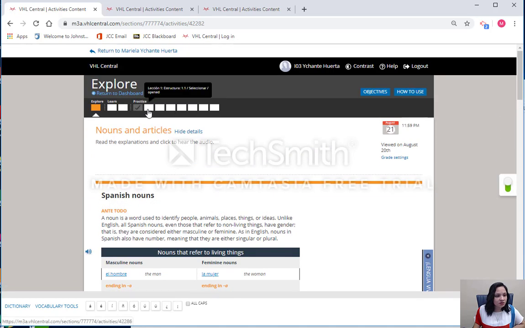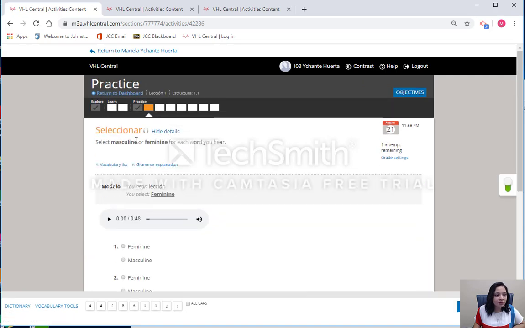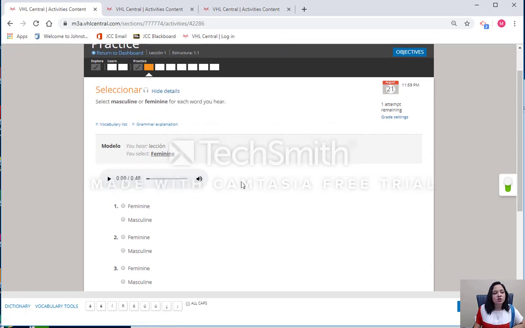Let's do some of these practices, and you're going to be able to see in here that it says vocabulary list and grammar explanation. So please don't feel frustrated if you feel that you don't know the words, that you're not prepared. Don't worry, because you can always check that in here.